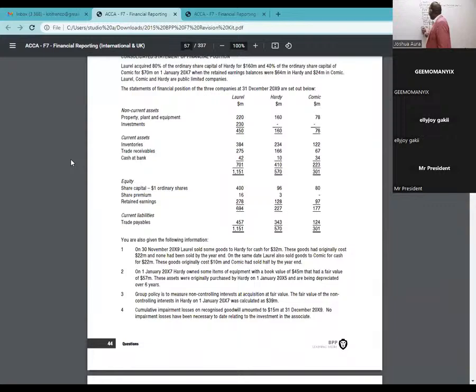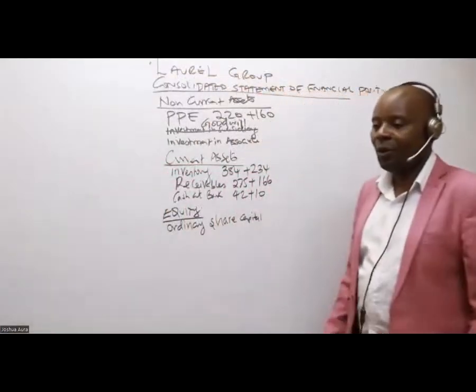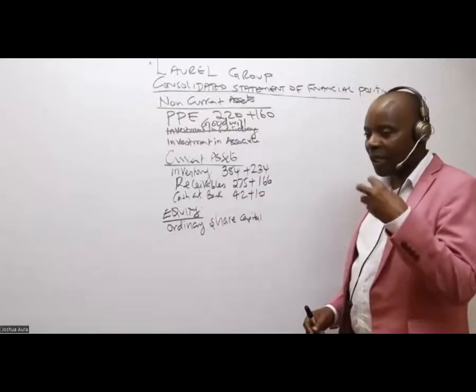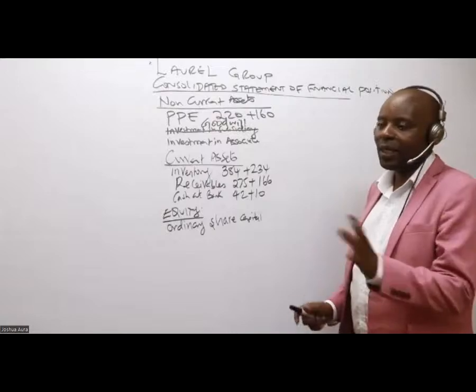I'll start with the ordinary share capital. This one is normally a free mark. So what do you know about ordinary share capital for group consolidation accounts? Anybody who has an idea? That I shall always pick the parent only figure, yes, parent only.